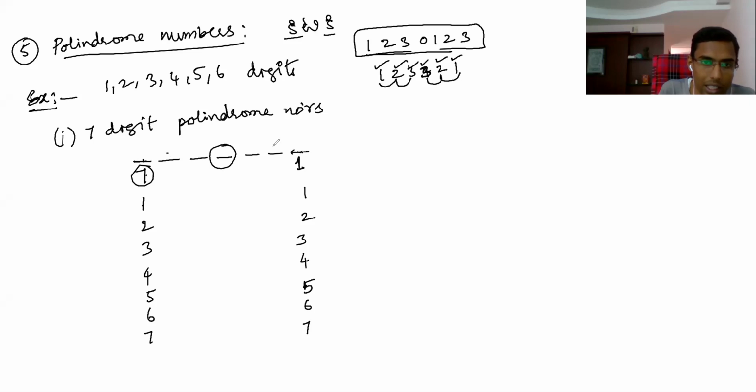Similarly, the second blank and the second last blank: how many ways can you arrange? Again 7 ways. And the third blank? 7 ways. So these three blanks you arrange, and the same will be there, so this middle one has no option. That is 1 way. This blank, how many ways can you arrange? You can arrange in 7 ways.